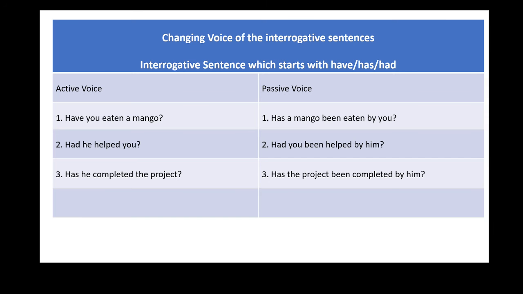Come down to third example. Has he completed the project? Its transformation into simple sentence will be, he has completed the project full stop. Its passive voice will be, the project has been completed by him. And its passive form into interrogative structure will be, has the project been completed by him? Question mark.